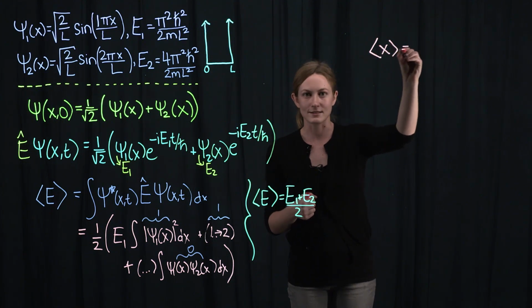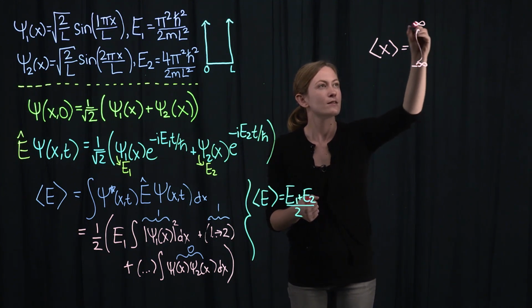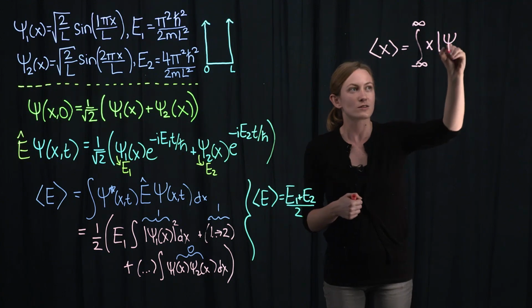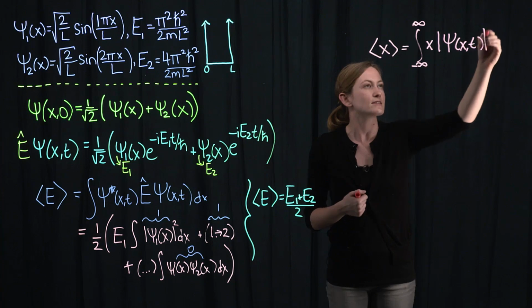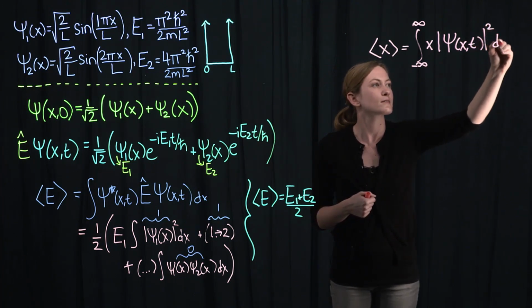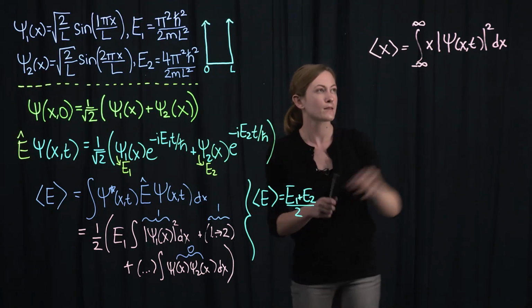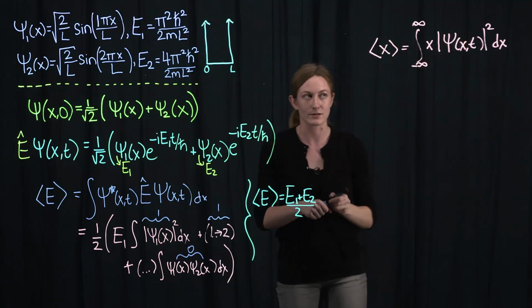All right, so now on to part C, where we want to compute the expectation value of x in this state, which of course is just given by the integral over all space of x times the associated probability density, |ψ(x,t)|².